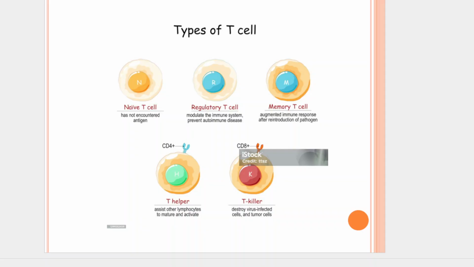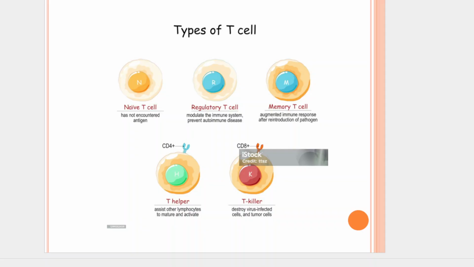Regulatory T cells play a crucial role in suppressing and regulating immune responses. They help maintain immune tolerance to self-antigens, preventing autoimmune diseases. They suppress the activity of other T cells, B cells, and antigen-presenting cells, helping to resolve inflammation once an infection is cleared.